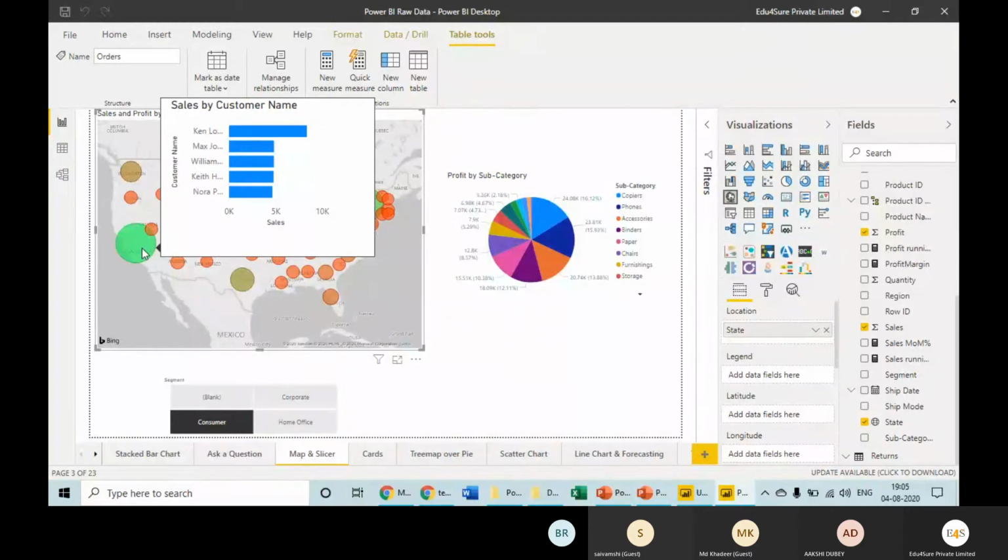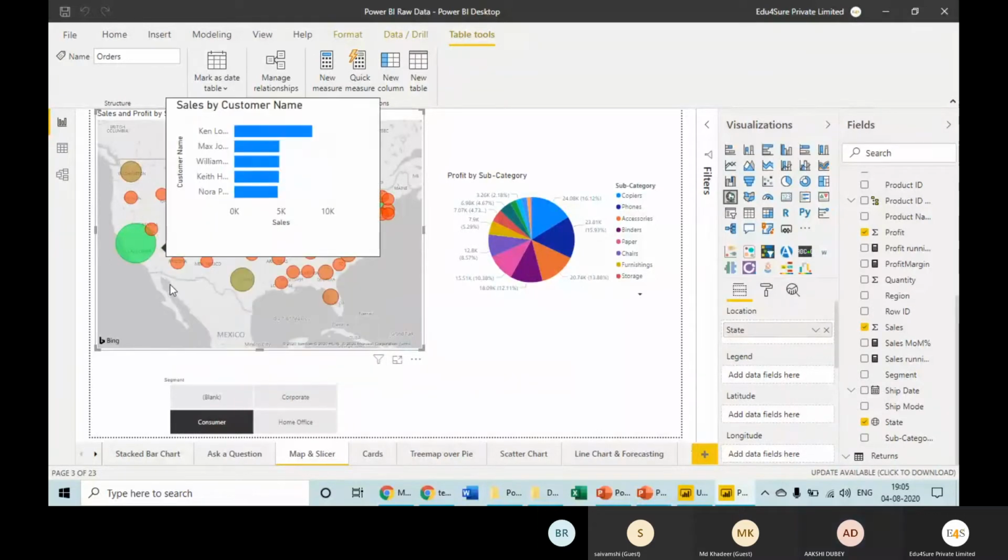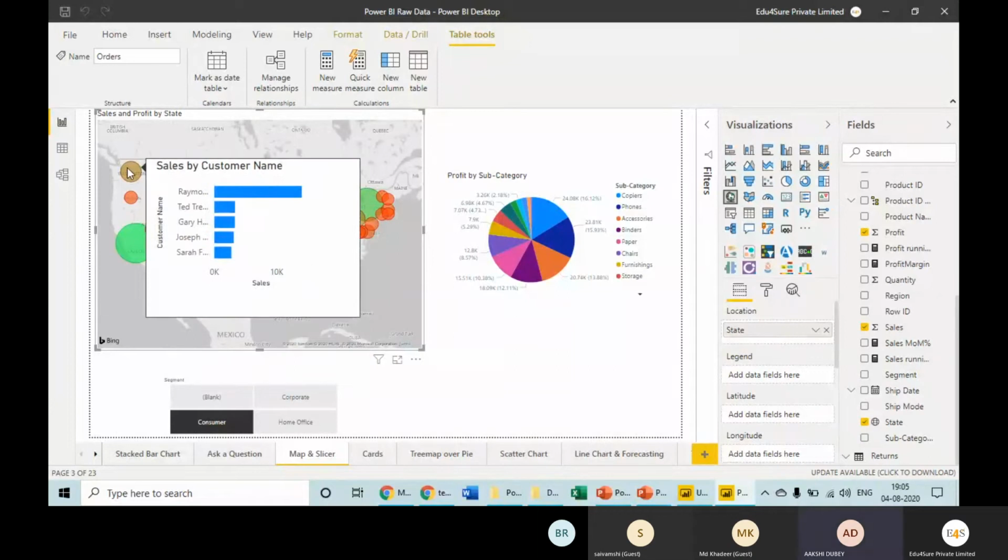This is another capability of Power BI, that we can have one visual as a tooltip on another visual. When we keep our cursor on this bubble, this box which is coming is called a tooltip. By default, it shows us the value using which we have plotted the graph. But in Power BI, we can customize this tooltip and we can have another visual as a tooltip.